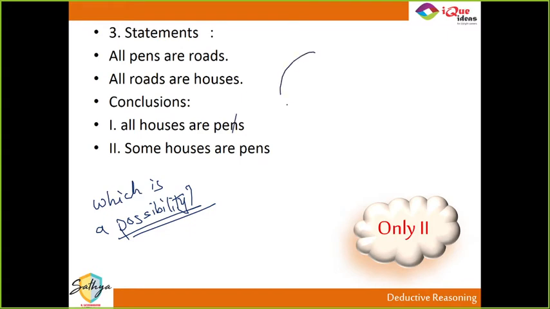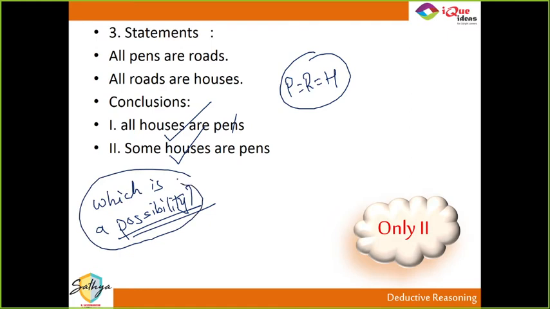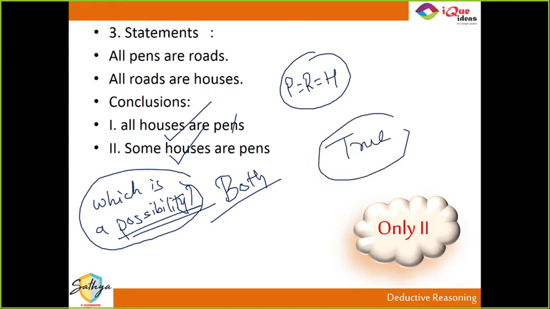Like I can say all pens are roads and all roads are houses like this. In this situation, all houses are pens is possible, right? And some houses are pens is also possible. So if the question says which of the following is a possibility, then you will mark both of them. But if the question says which of the conclusions is true, then even if one diagram says it is false, then you have to say it is not necessarily true, it is false.